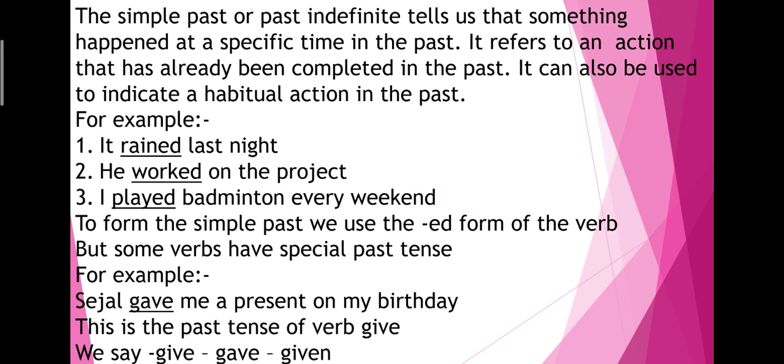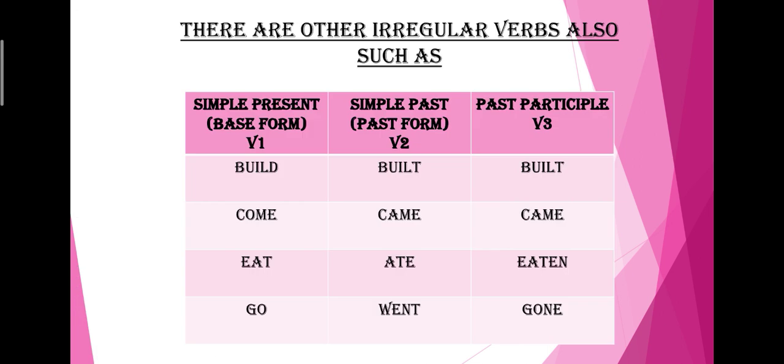He worked on the project. I played badminton every weekend. There's another point. To form the simple past, we use the ed form of the verb. But some verbs have special past tense. For example, Shejal gave me a present on my birthday. This is the past tense of verb give. We say give, gave, given.